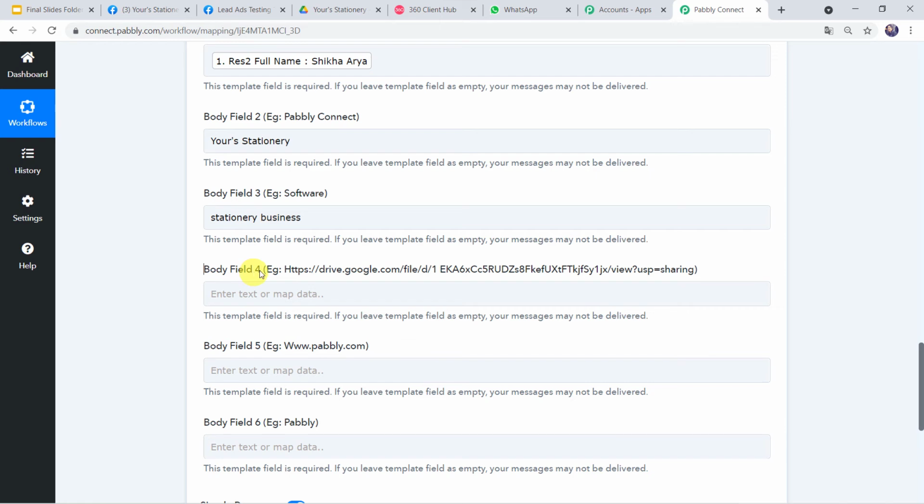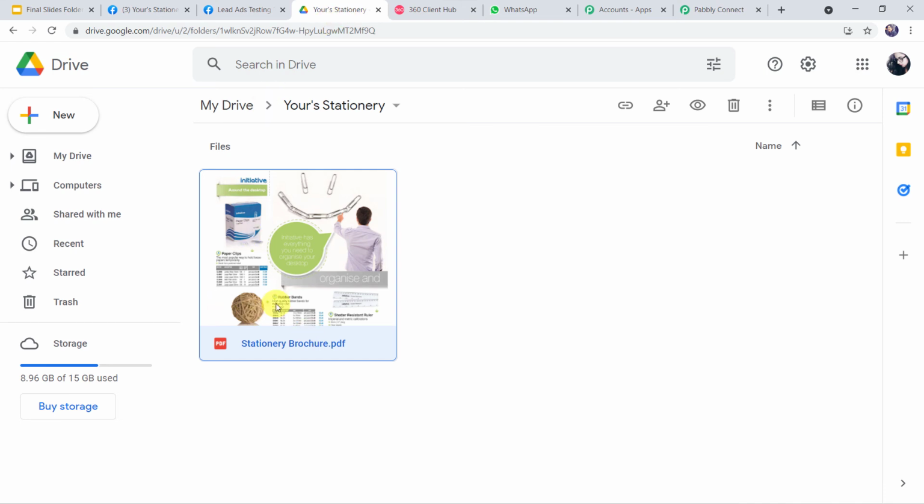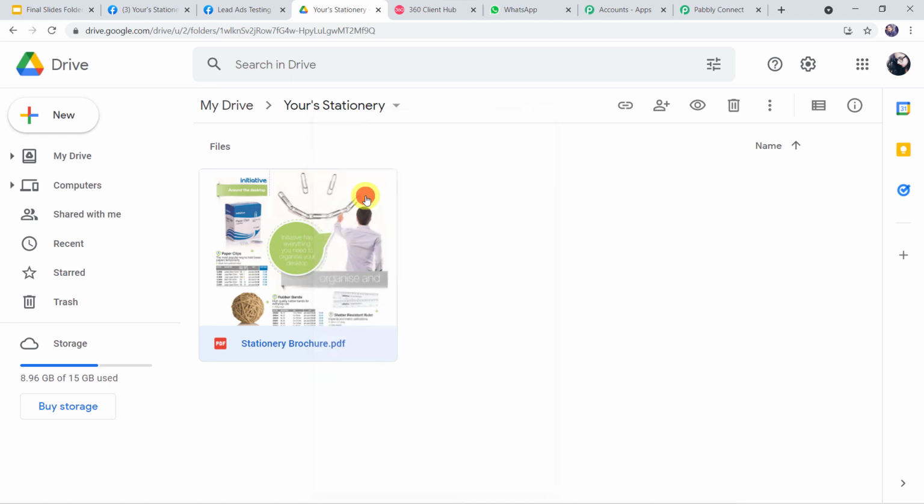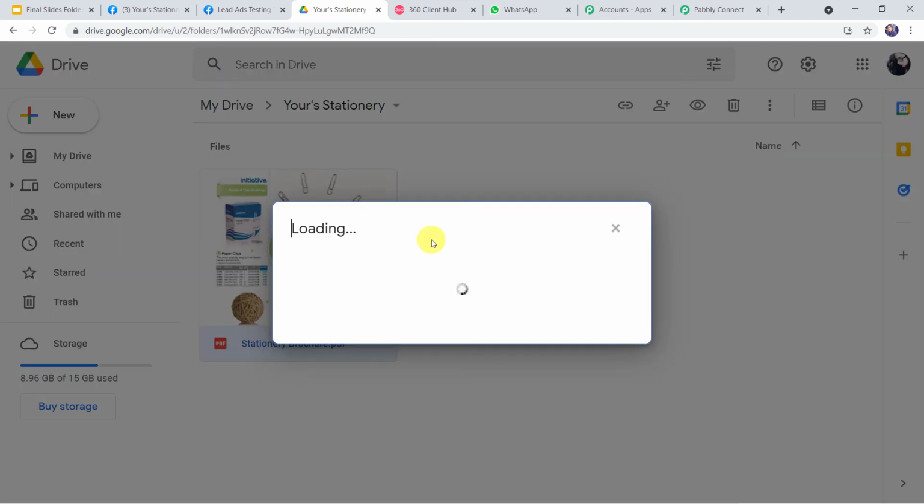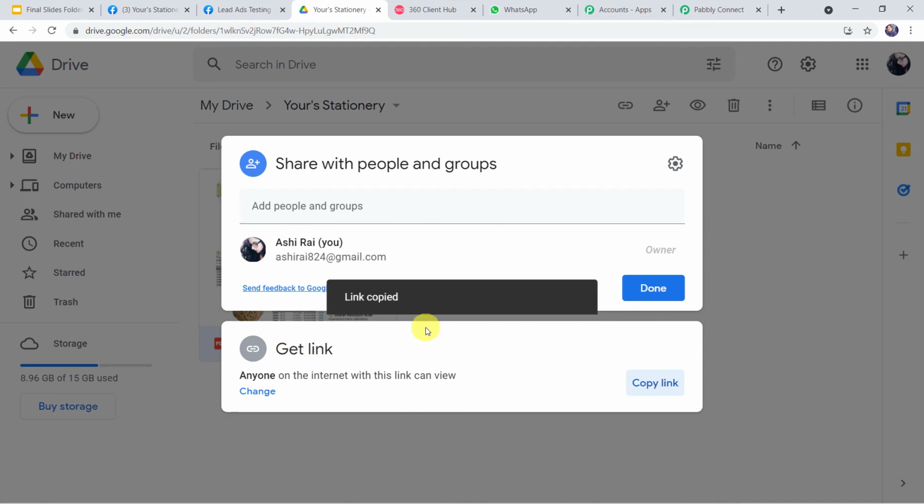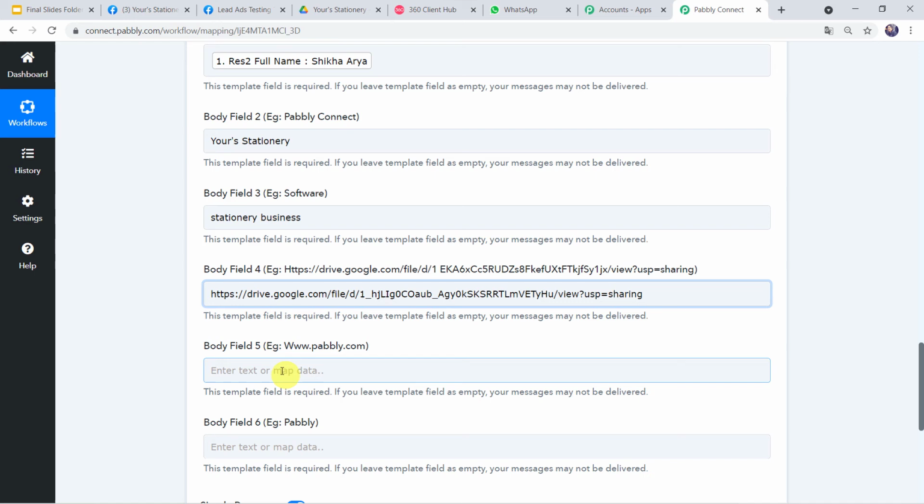Okay. Now body field 4, here we want the link. Here in the template also link is required. So I have uploaded the stationery brochure in my Google Drive over here. I'll simply right click on this and click on the share option. Here I'll get the get link option. So I'll simply click on copy link. The link will be copied. I'll just go to Pabbly Connect and here I'll be pasting the link.